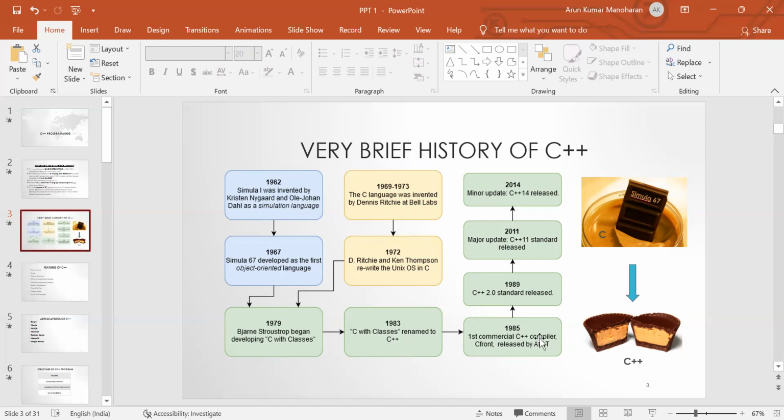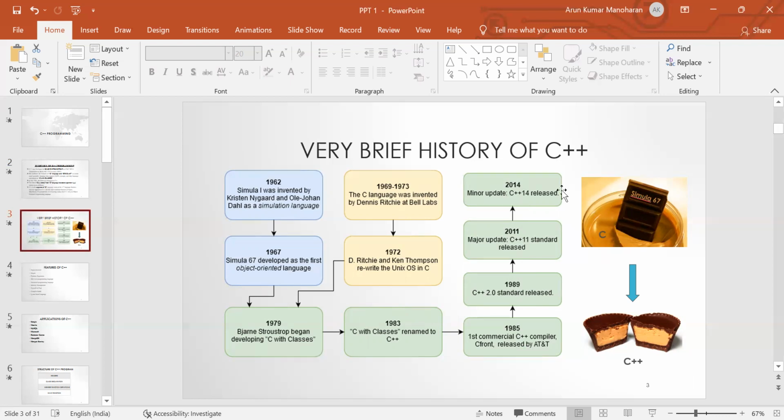Later in the year 1985, the first commercial C++ compiler was released by AT&T. Later in 1989, C++ version 2.0 was released. In 2011, the major update, the C++11 standard, was released, and then a minor update was done in the year 2014. So this language C++ is a combination of the C language and Simula 67. Okay, so this is the brief history of C++.